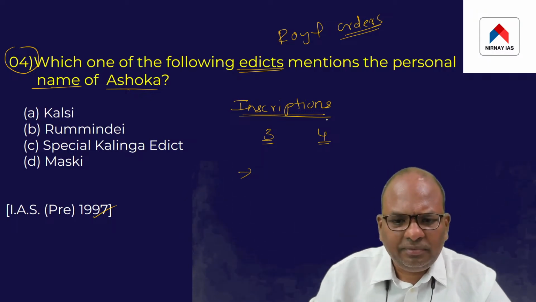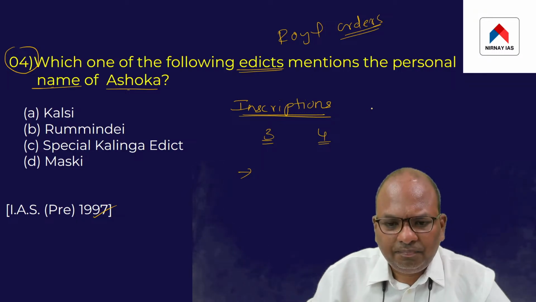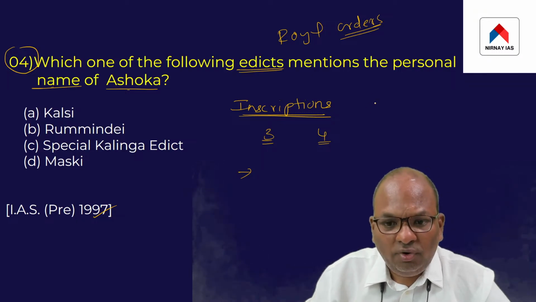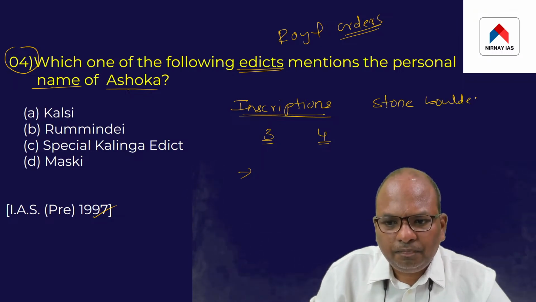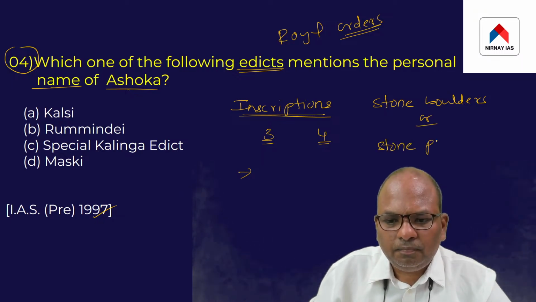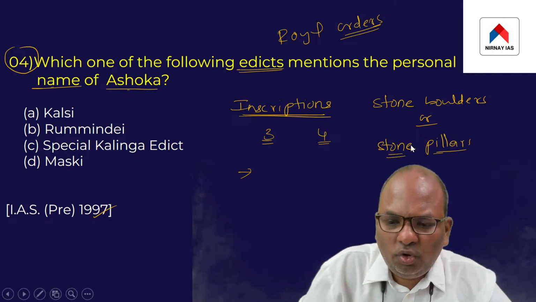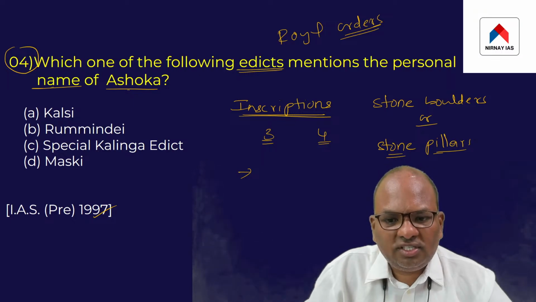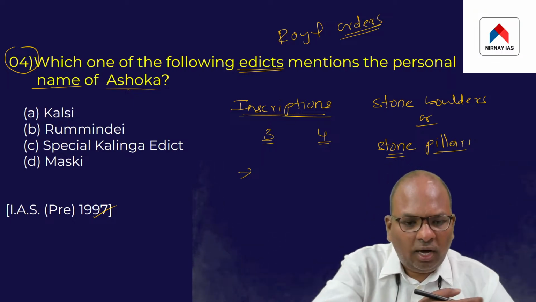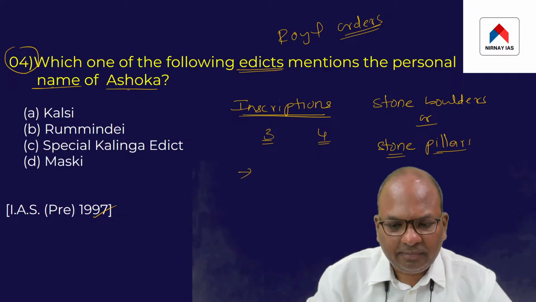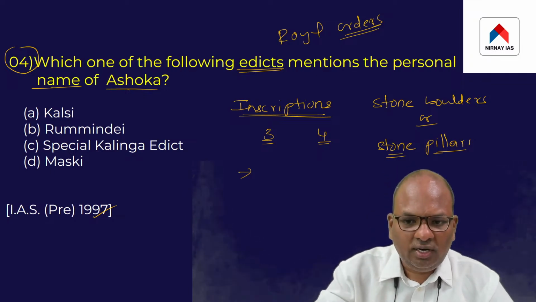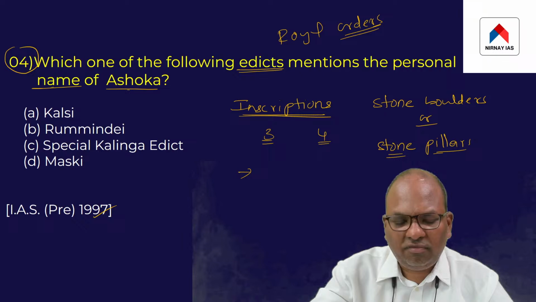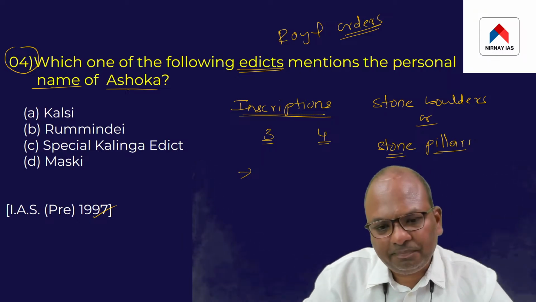Basically, these inscriptions of Ashoka are found either on stone boulders or on stone pillars, and these boulders and pillars are spread across the Indian subcontinent.